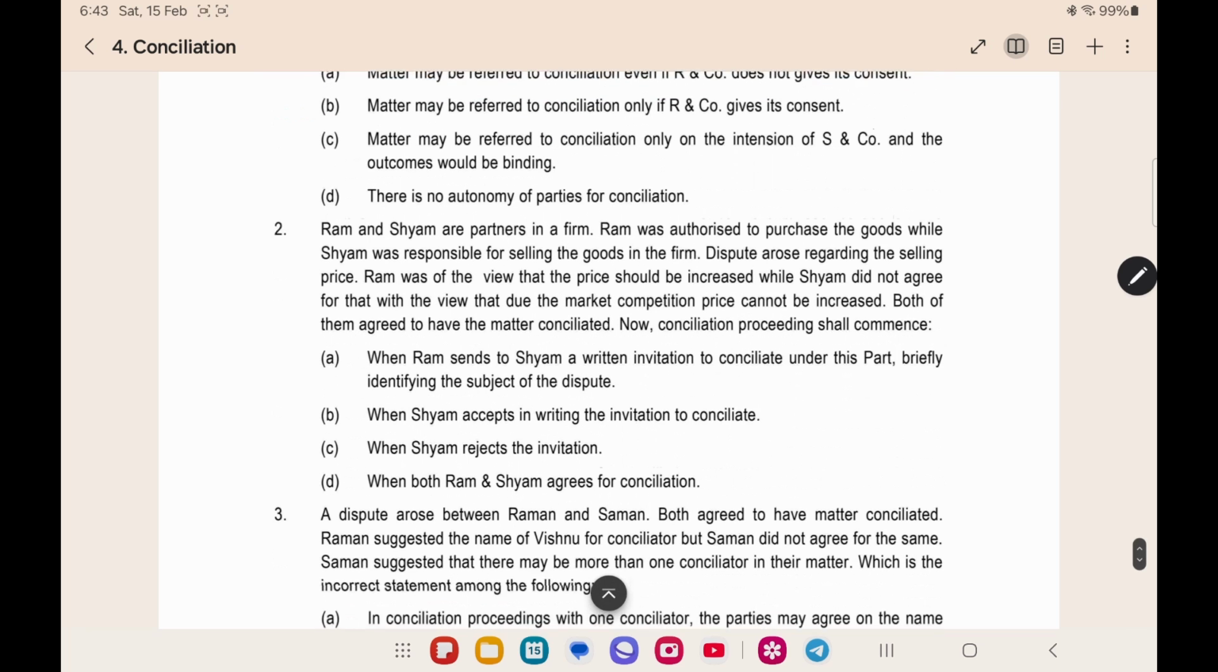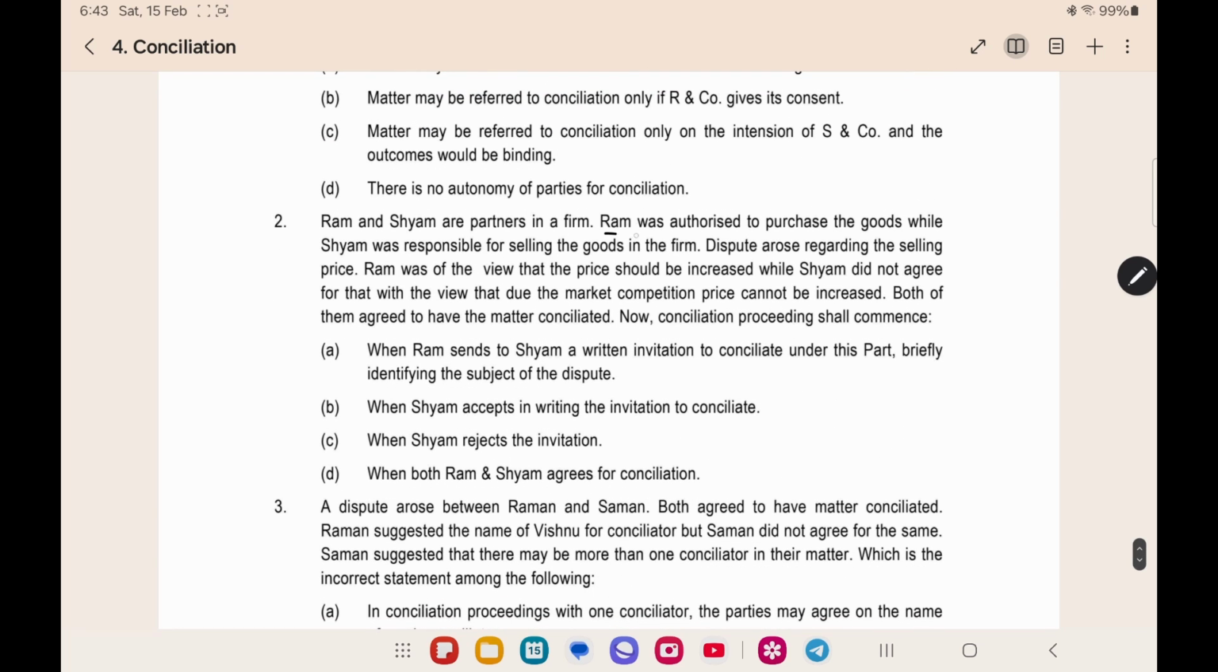Now let's read the second question. Ram and Shyam are partners in a firm. Ram was authorized to purchase the goods while Shyam was responsible for selling the goods in the firm. A dispute arose regarding the selling price. Ram was of the view that the price should be increased. Shyam did not agree. Both of them agreed to have the matter conciliated. Now, when will the conciliation proceedings commence? That is what they are asking. Here, we have a provision to send a written invitation. First, the party who wants to start the conciliation has to send a written invitation. Then, the other party who receives the invitation should send a letter accepting the invitation.